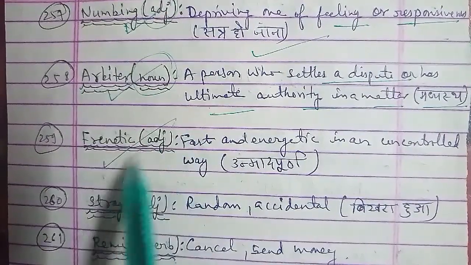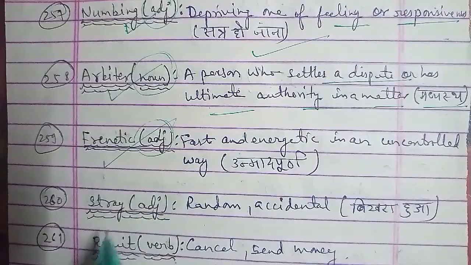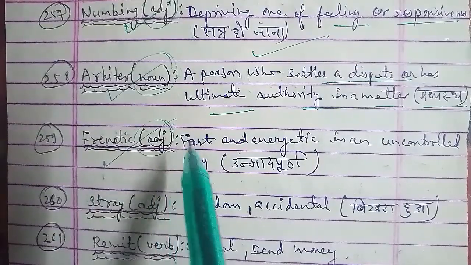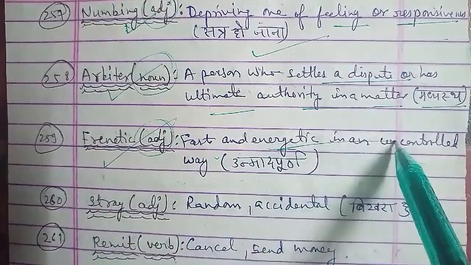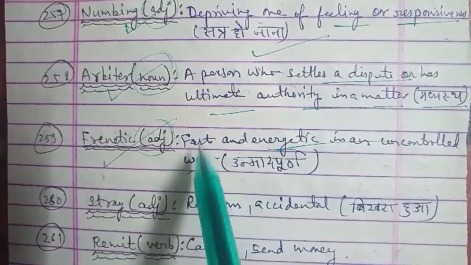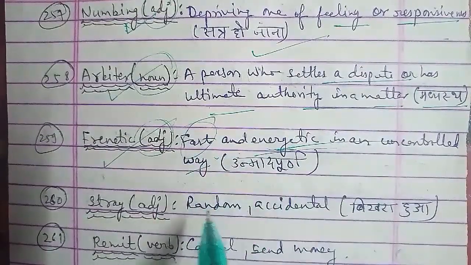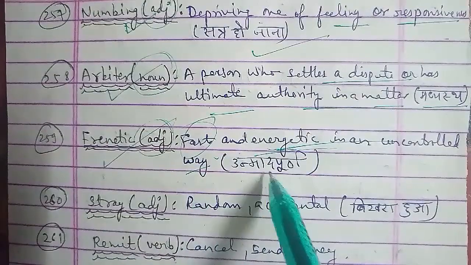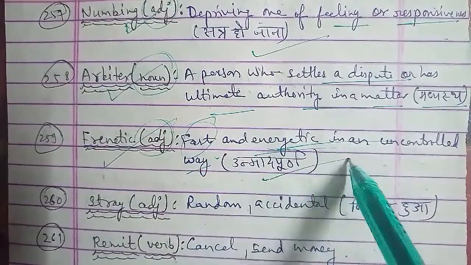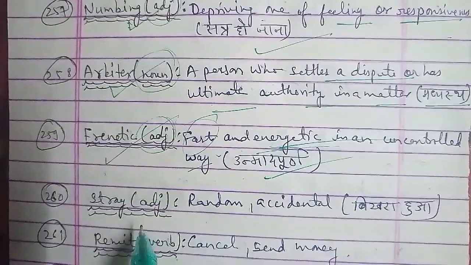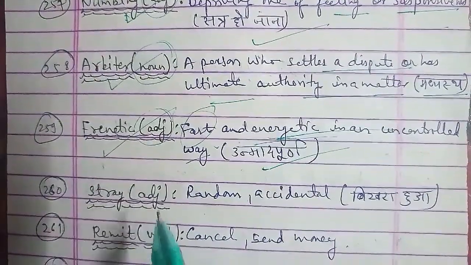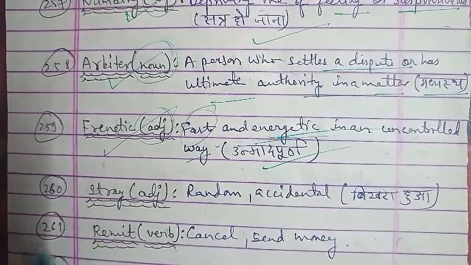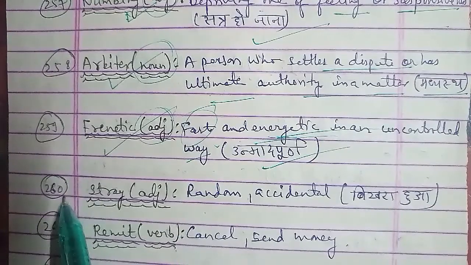Now the next word we have, your 262nd word, and that is transgress. Transgress is a word that is used as a verb here, and the meaning of transgress is go beyond the limit of what is morally, socially and legally acceptable, जिसे हम कहते हैं अतिक्रमण करना, that is transgress, okay, beyond the limit.